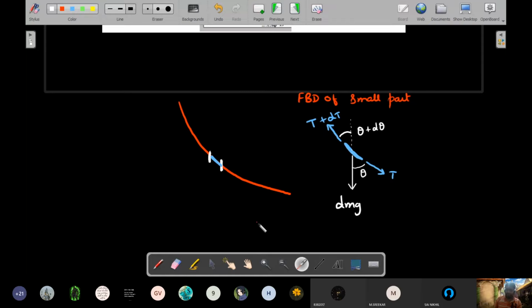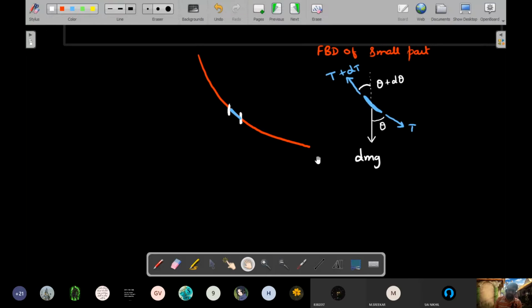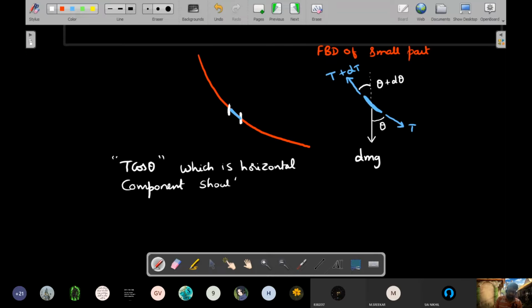And if equilibrium is to be considered, you should realize that the tension components in the vertical direction of these two should not be equal to each other. There should be a difference in the tension component in the vertical direction so that dmg is balanced. Whereas in the horizontal direction, the tension component of this and the tension component of this should cancel out. Okay, so what can you write? The T cos theta, which is the horizontal component, should remain uniform.